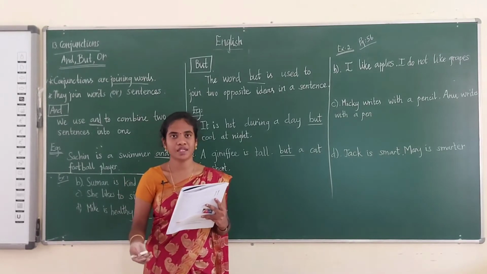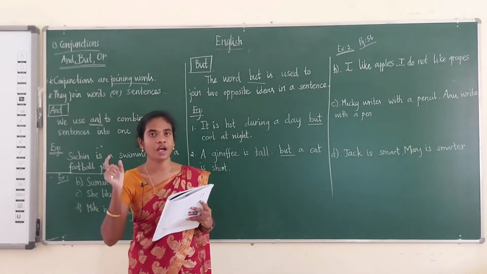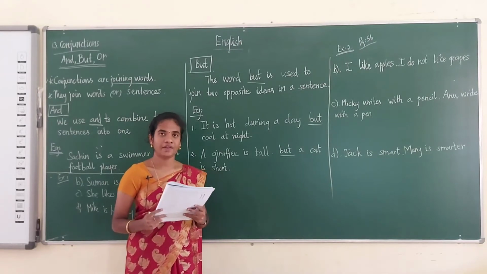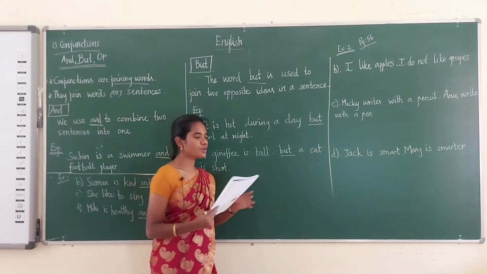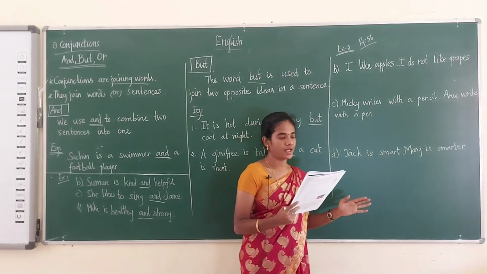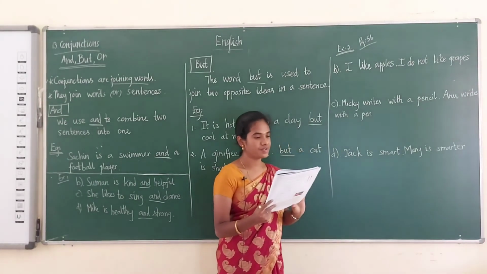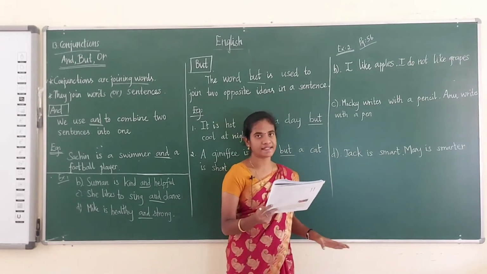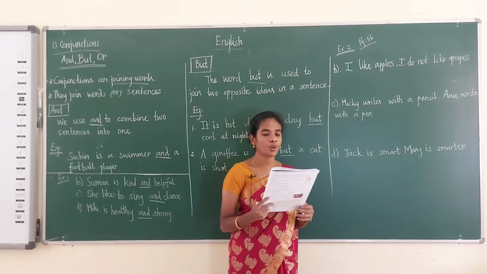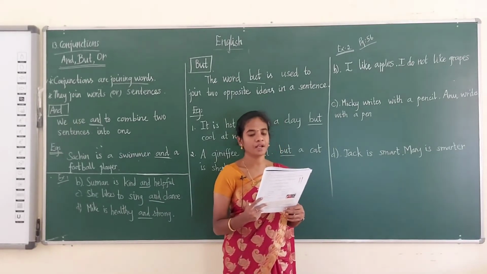Telling the two opposite ideas, so we are using the conjunction but. Are you clear with this? So we shall do the exercise. Take page number 56. In that we shall do the second exercise. Read the following sentences, join them using but. One is done for you.